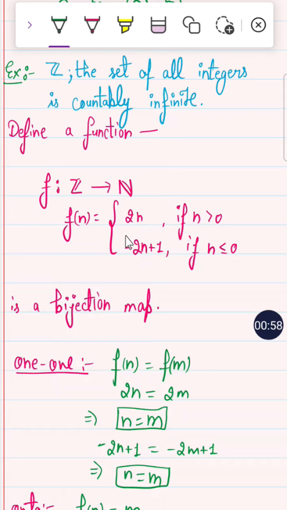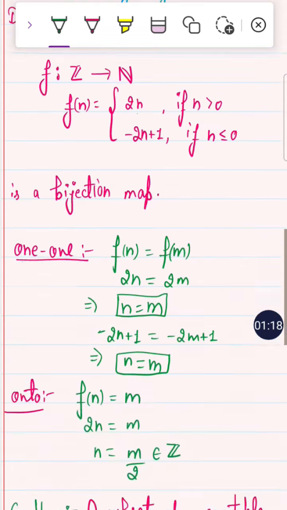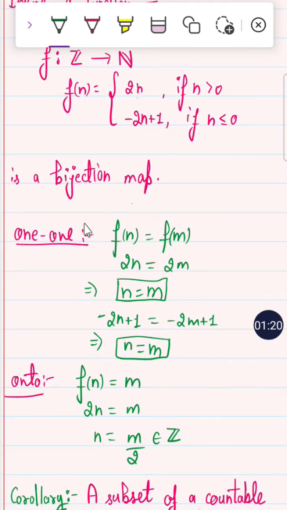Firstly, we check whether it is well defined or not. It is well defined: for n greater than 0, it is 2n, and for n less than or equal to 0, it is minus 2n plus 1. f of 1 is equal to 2, f of 2 is equal to 4, f of minus 1, then this number set. Okay. Now how do we say that it is a bijection map? Firstly, it is well defined. Second is one-one and onto.